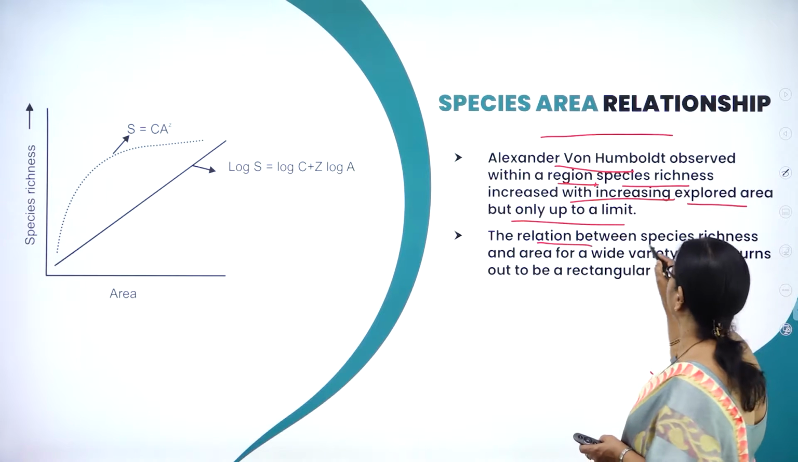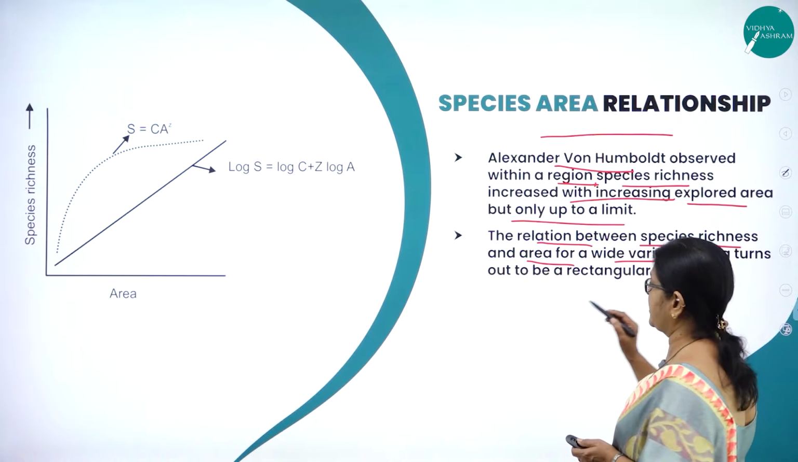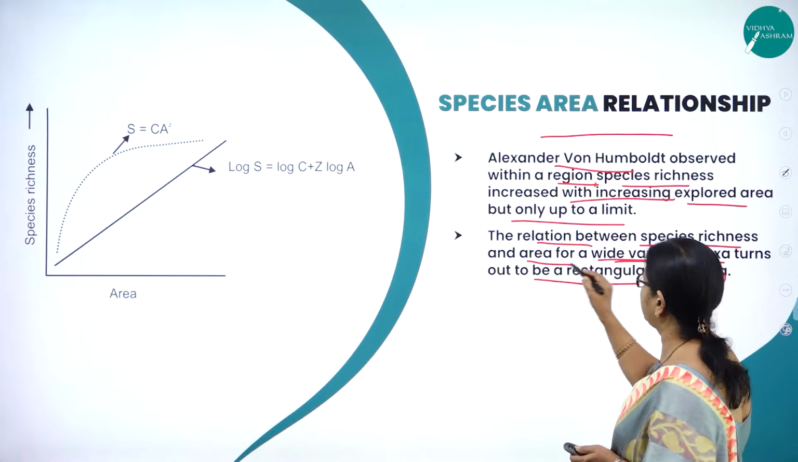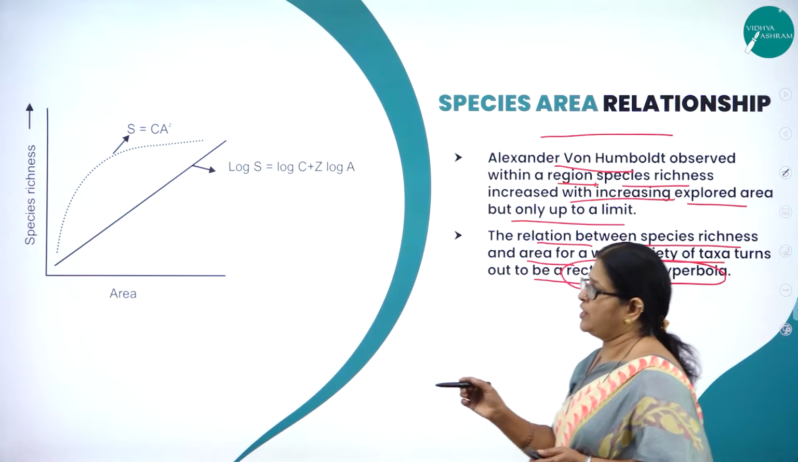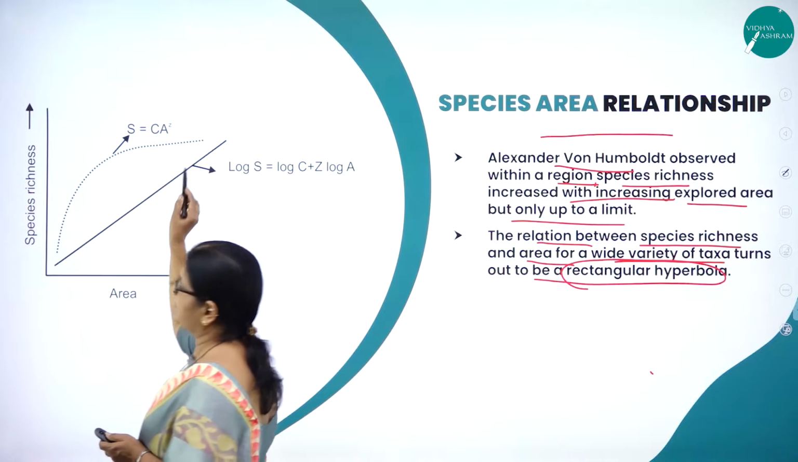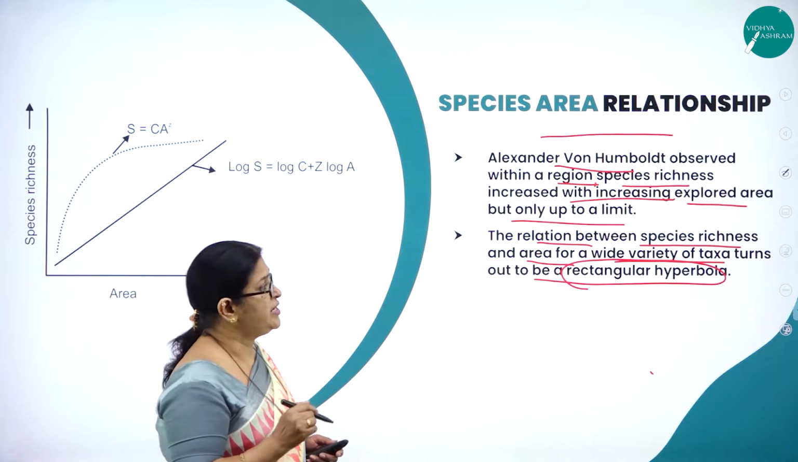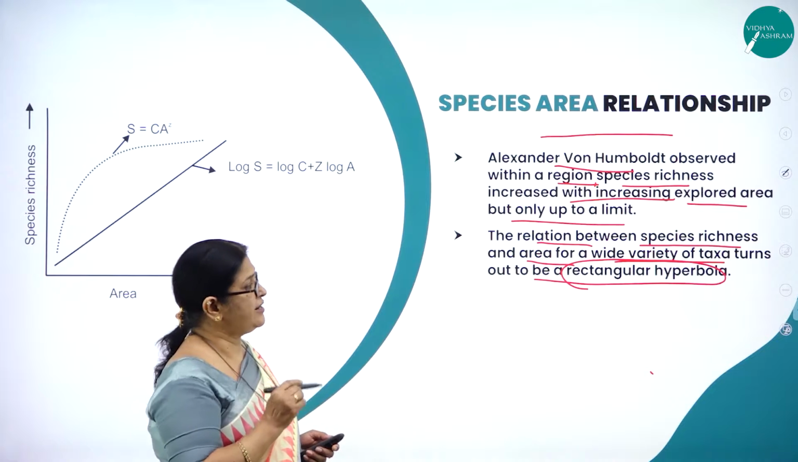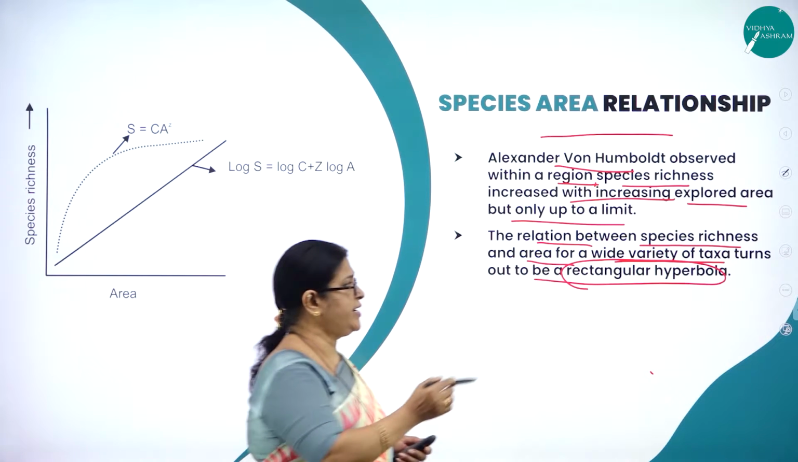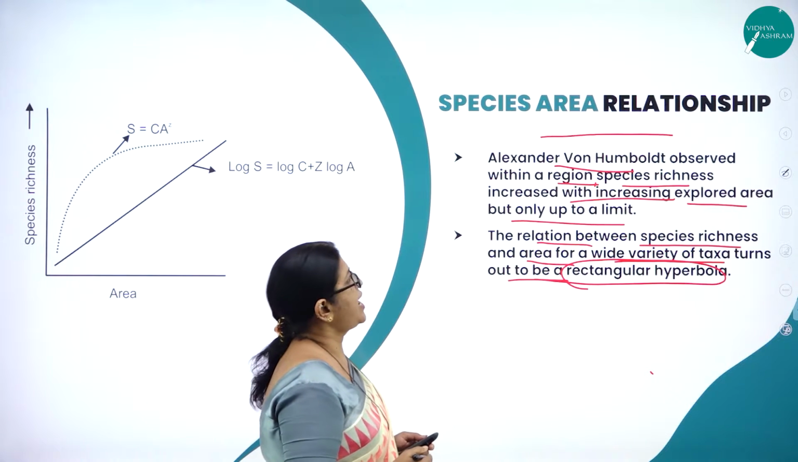And the relation between species richness and area for a wide variety of taxa turns out to be a rectangular hyperbola. Here you can see the rectangular hyperbola. So according to him, the relation between species richness and area for a wide variety of taxa turns out to be a rectangular hyperbola.